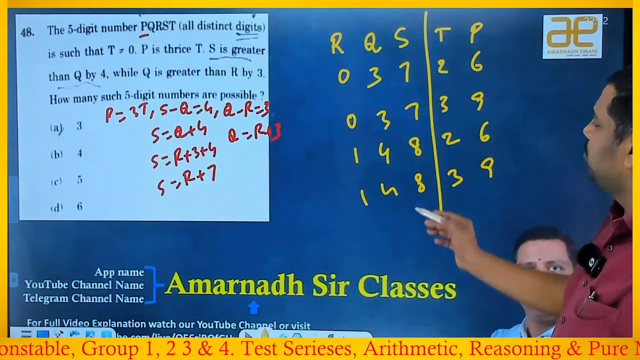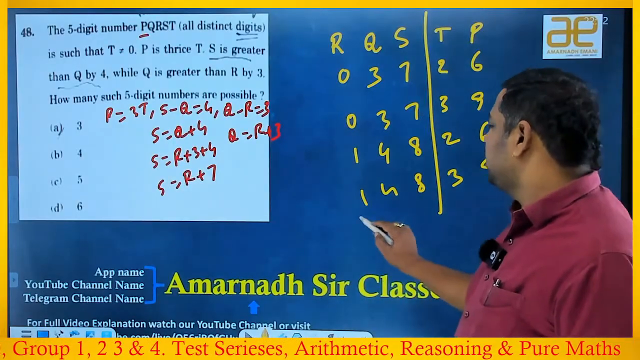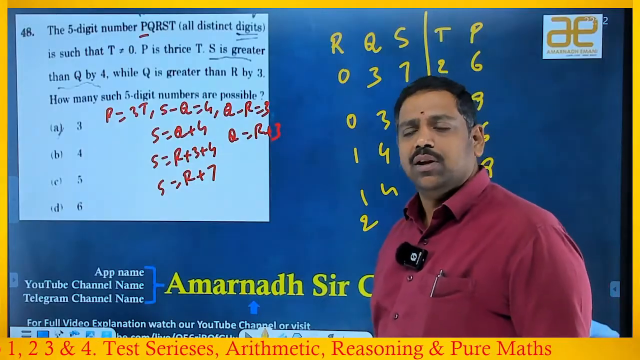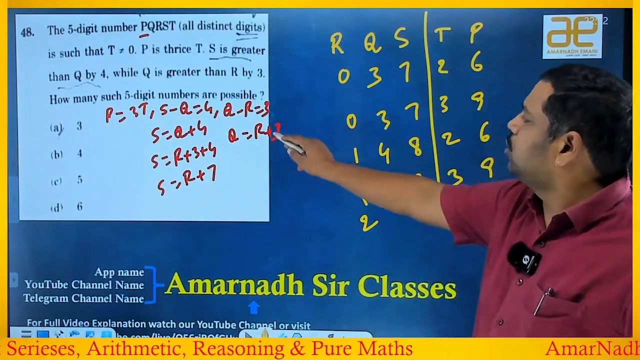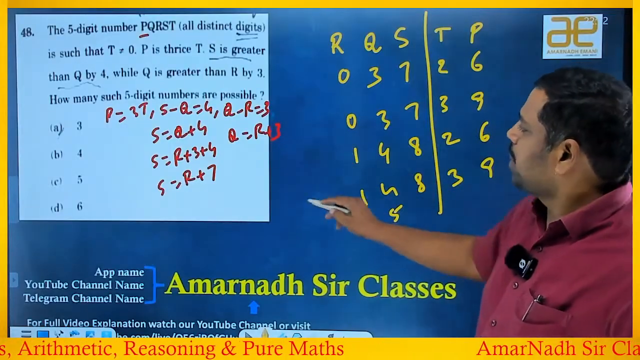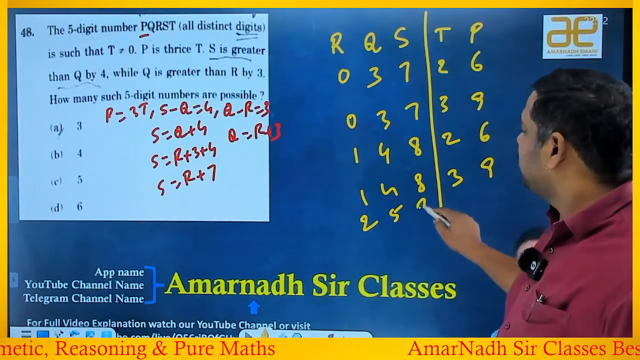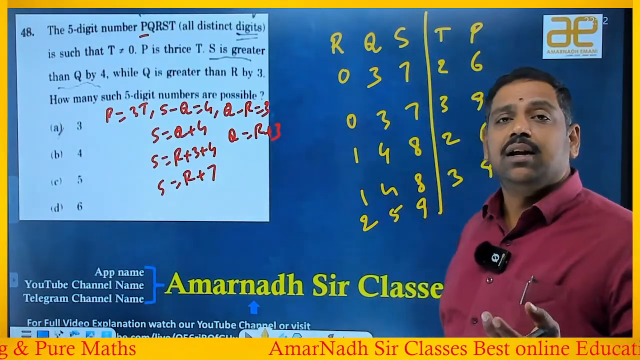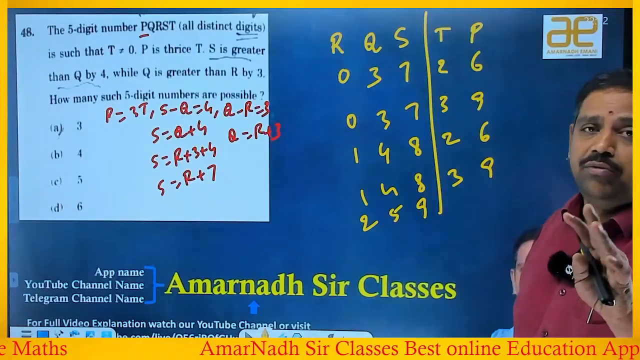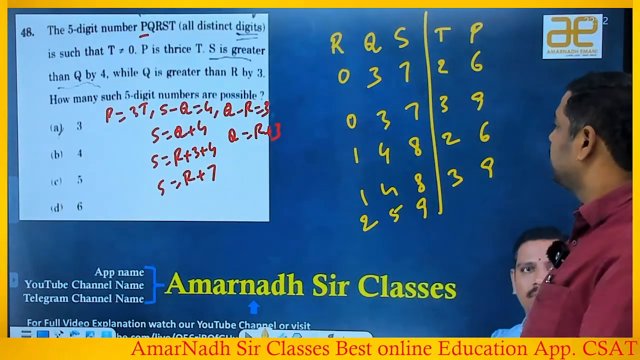Okay, now 1, 2, 3, 4 cases I got. Now I'm taking the last case, that is R is equal to 2. Why am I taking R is equal to 2 as the last case? Observe that Q is equal to R plus 3, so how much is it? 5. S is equal to R plus 7, so it is 9. Because if I take R is equal to 3, 7 plus 3 will become 10, a 2-digit number, which we should not take. So this is the last case.